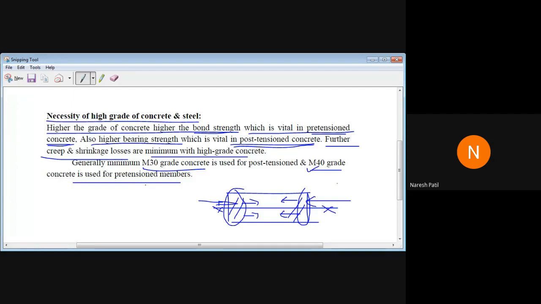Okay, this is clear. So this is regarding concrete. You will get one sure question on this. You may get a question like, what is the necessity of high grade concrete and steel in pre-stressed concrete system? You can explain, even draw the sketch and elaborate the things. Then we'll move on to the next.